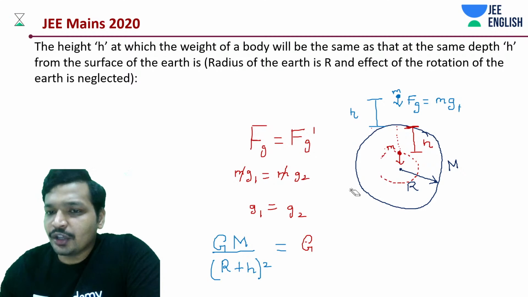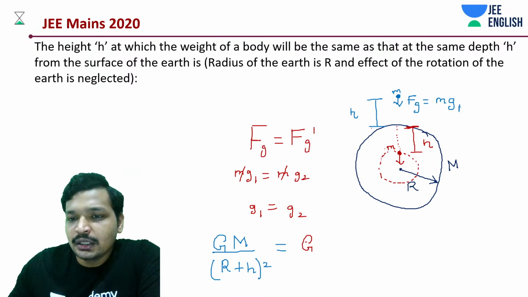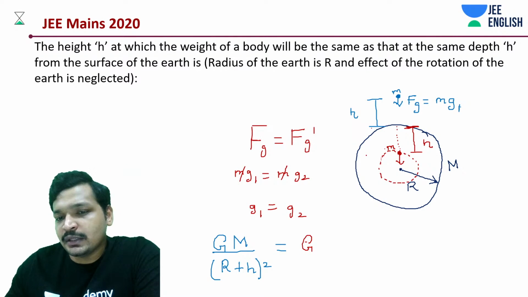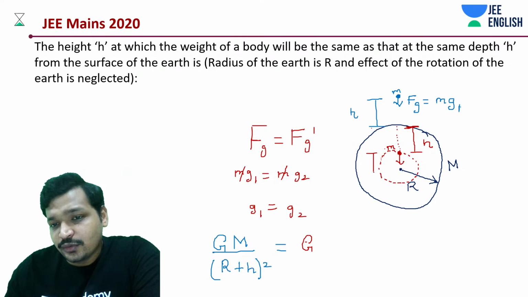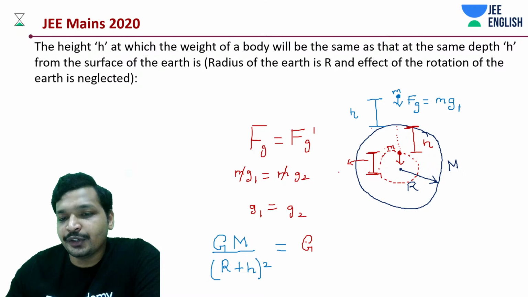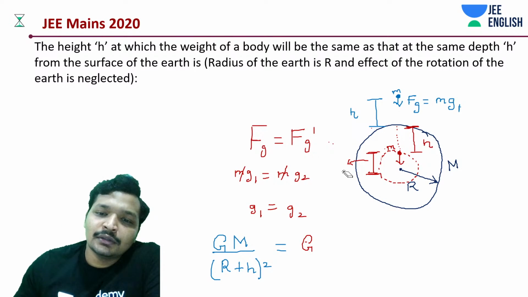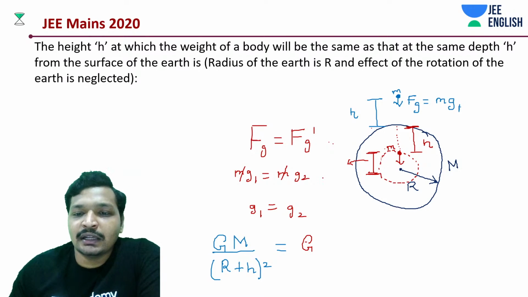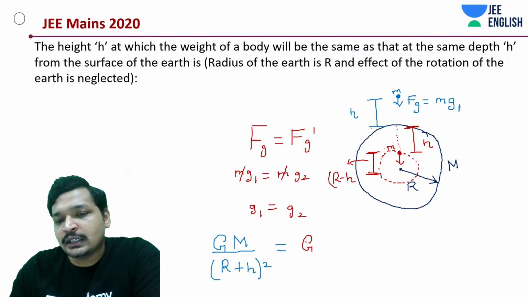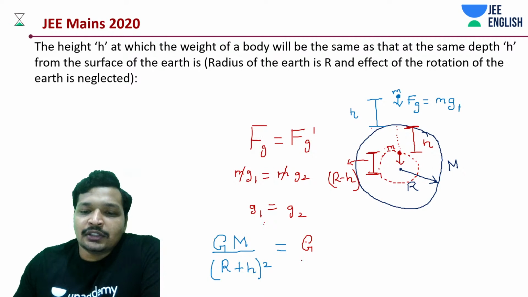Not h. You can use the formula. If you are more comfortable with the formula, you can go with the formula. I'm just coming to this method because sometimes it's a little difficult. Don't use wrong formulas, okay? If you don't remember the formula, you don't remember it. Really simple, use the method. Method is going to be simpler. Trust me, I never used to remember any formula. As long as I remember the concept, I used to do the question. As long as I did the question, it was correct.